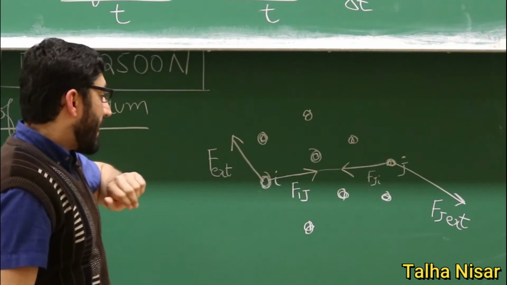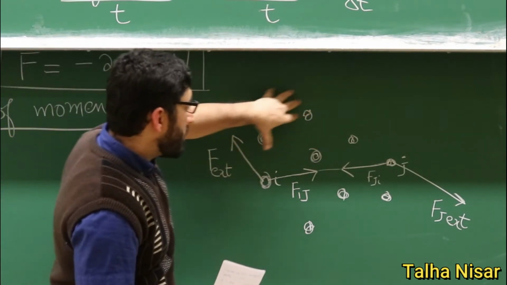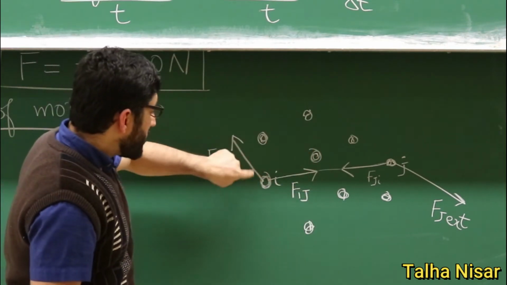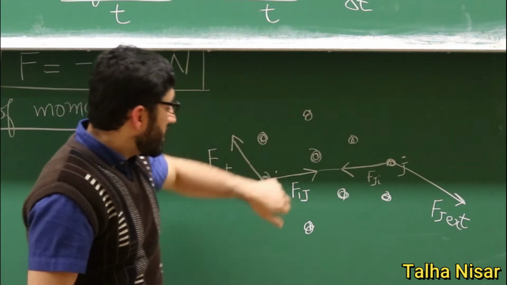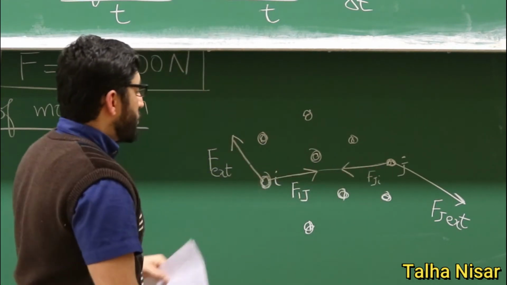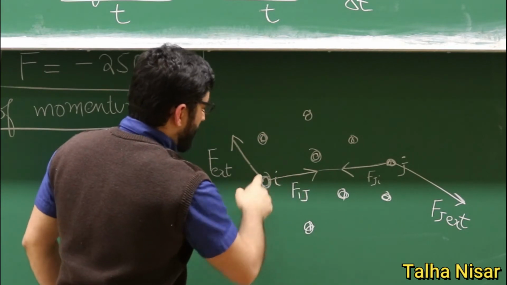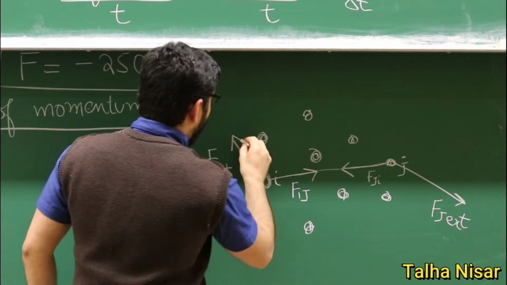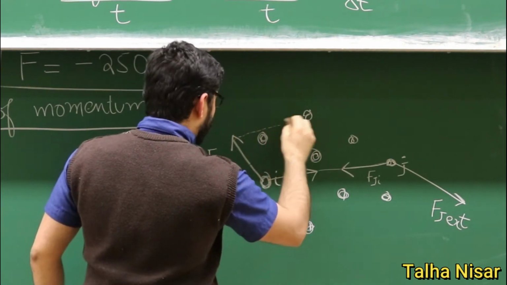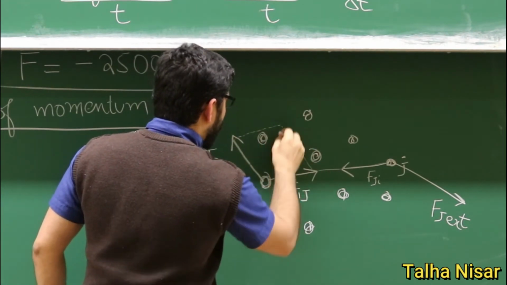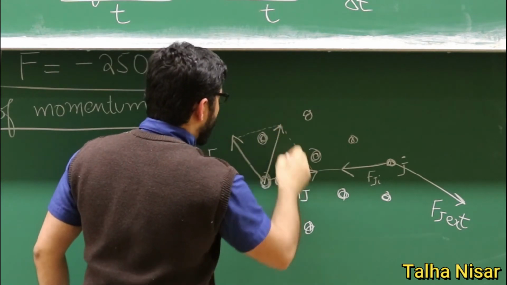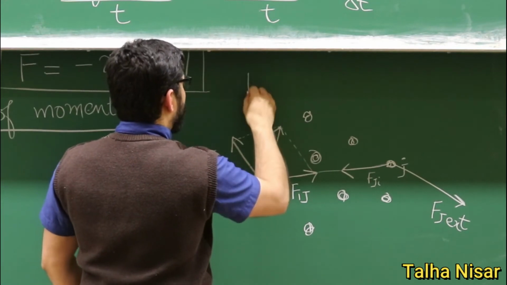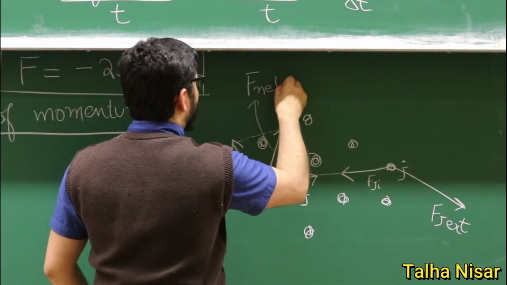So how many forces are acting on this particle? We just ignore all other particles, and then we will discuss these particles in a general way. So we concentrate only on this particle and this particle. So how many forces are acting on this particle? We have one external force and one internal force. So we use the head to tail rule or parallelogram method. So this is the net force that this particle is feeling.